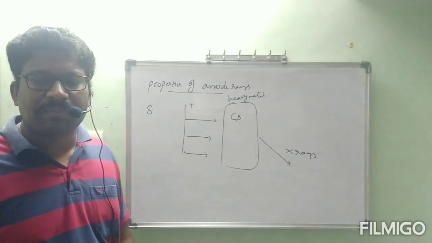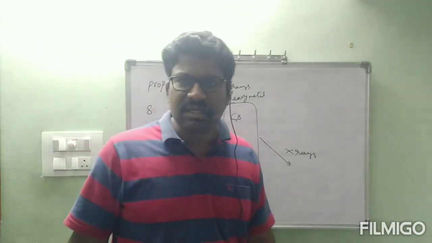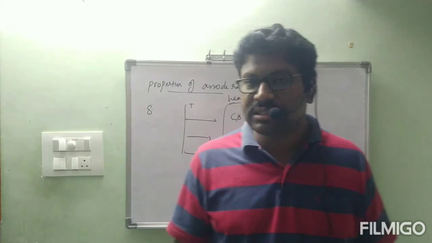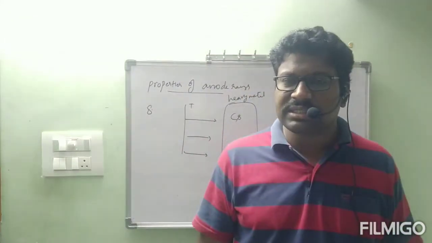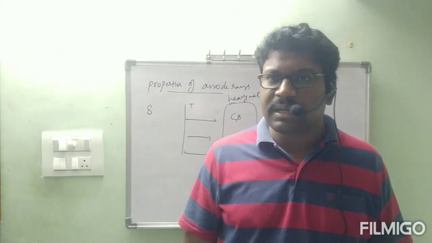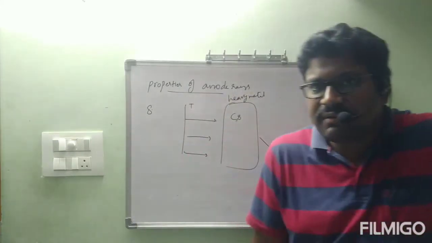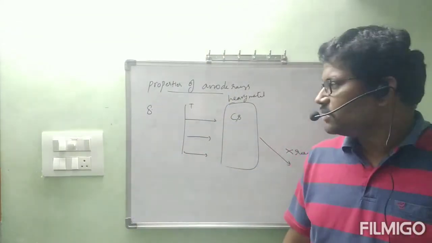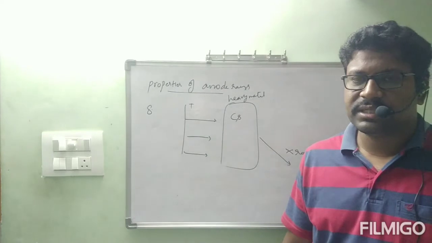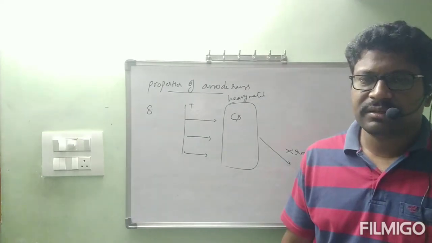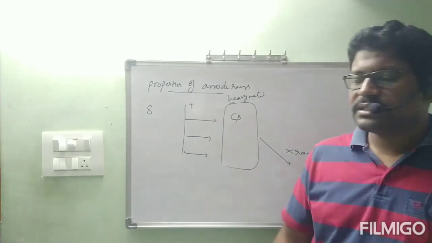Of the first few properties, hardly 3 properties are different from cathode rays. That is because of the opposite charge; according to that, some properties are completely opposite, but in the remaining properties they are almost the same as cathode rays. Anode rays properties and cathode rays properties are almost the same. The number is also the same, 8. Okay, this is about the properties of anode rays.